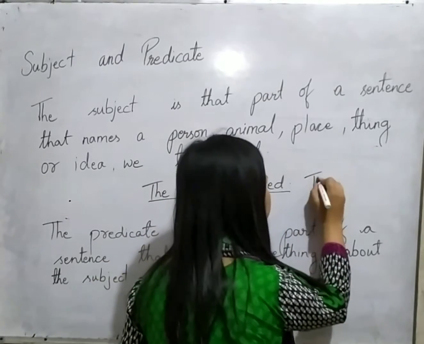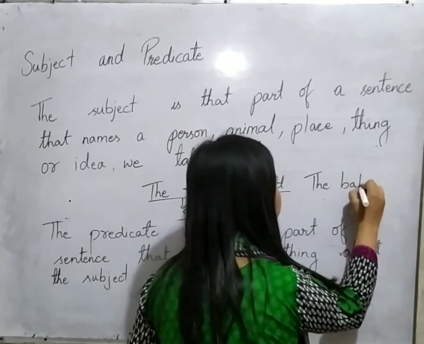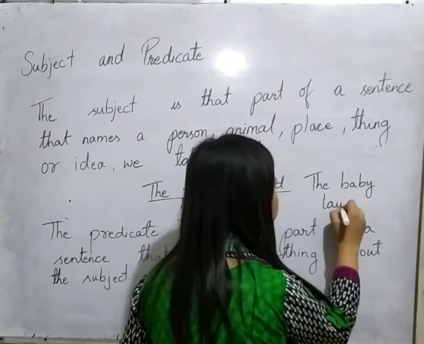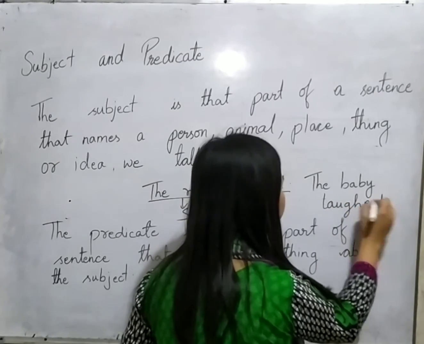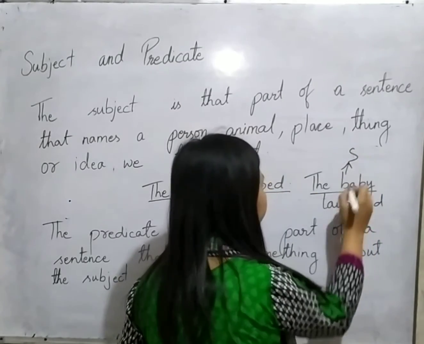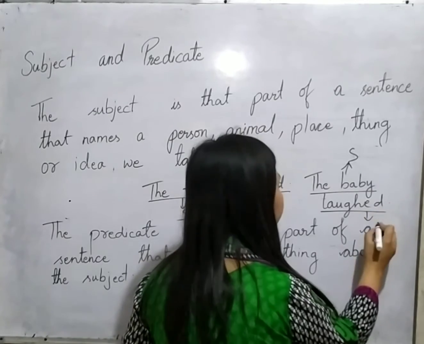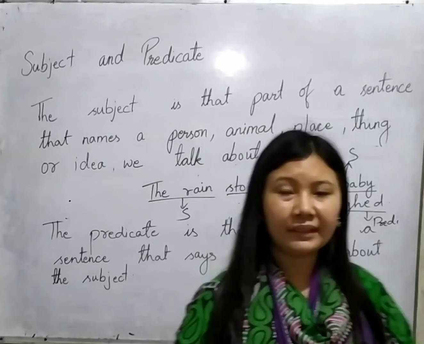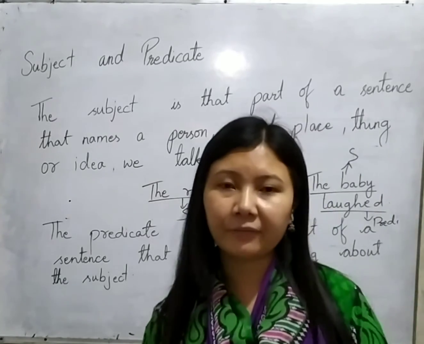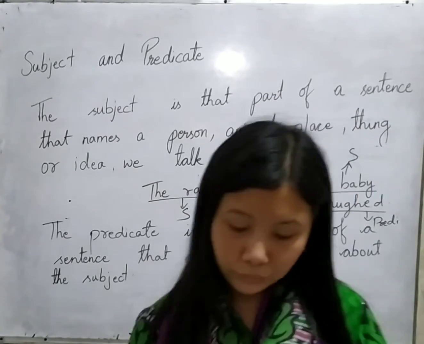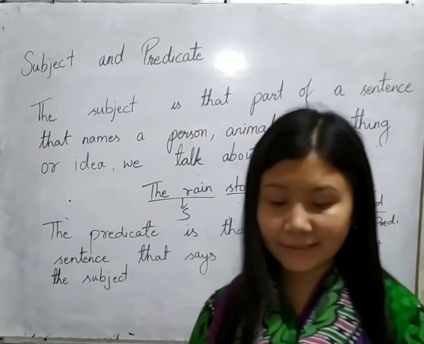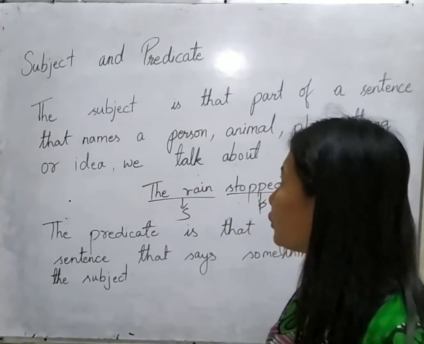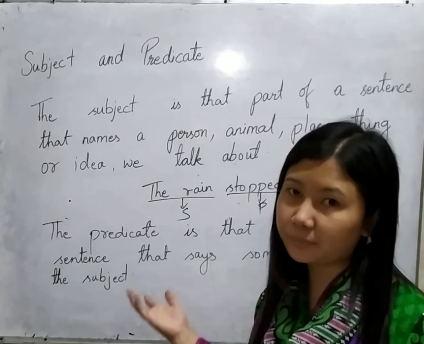Similarly, if I write, the baby laughed. You can see the baby is the subject of the sentence and the word laughed, which is the verb, is the predicate. So you need to remember that the subject and predicate might be formed out of one single word, or they might be formed out of more than one word. If you look at your book, you can see that a sentence has a subject and predicate. I have explained this to you.